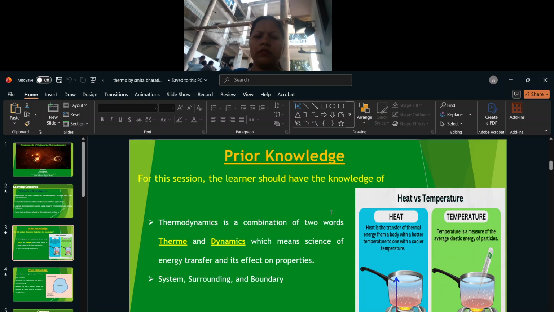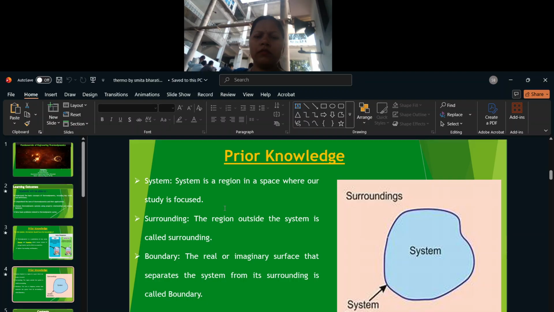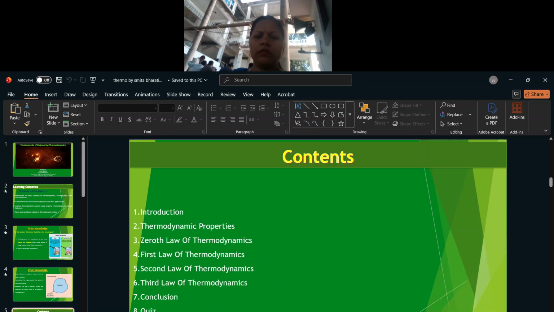Heat is transfer of energy from a body with a hotter temperature to one with a cooler temperature. Temperature is a measure of average kinetic energy of particles. System is a region in a space where our study is focused. Surrounding: the region outside the system is called surrounding. Boundary: the real or imaginary surface that separates the system from its surrounding is called boundary.